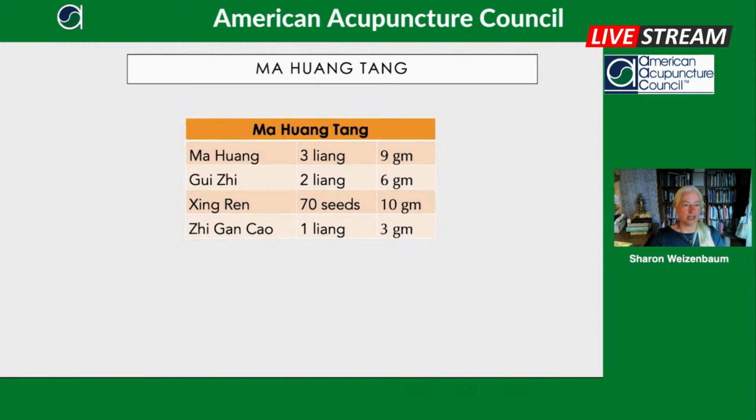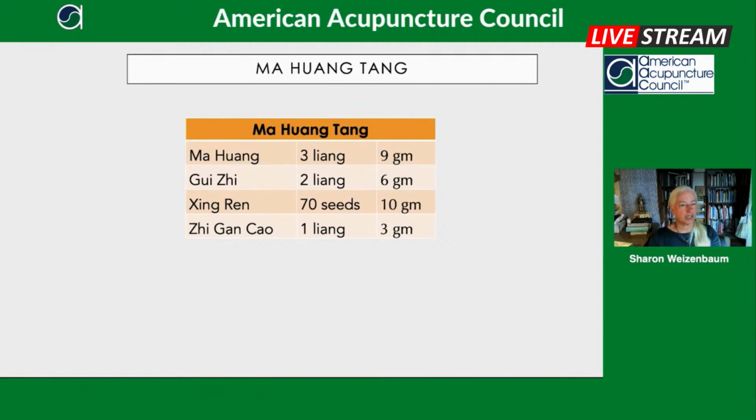Okay, so here's Ma Huang Tong. We look at this proportion of Ma Huang in the formula, and we have 3 liang or 9 grams, and then we have 2 liang of guizhi, 6 grams of guizhi, and 10 grams of xingren, and then just a little bit of zhigancao, just 3 grams. So there's the formula. We see a large proportion, a third of the formula is Ma Huang.